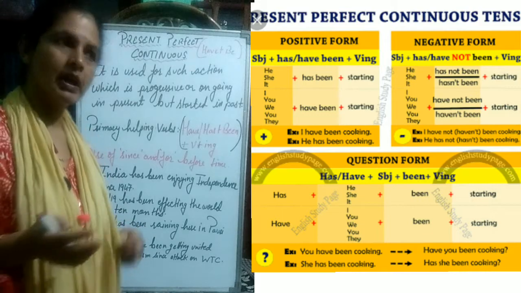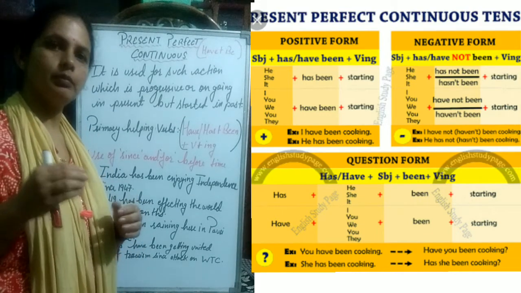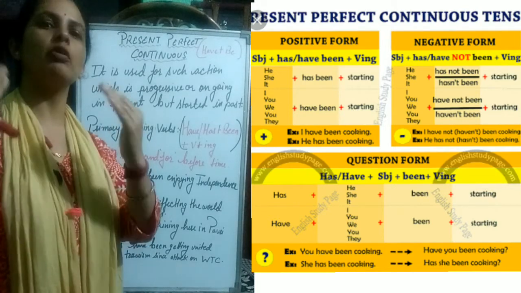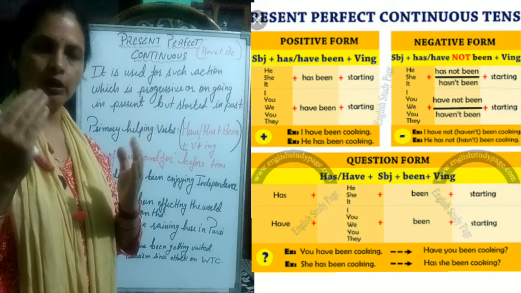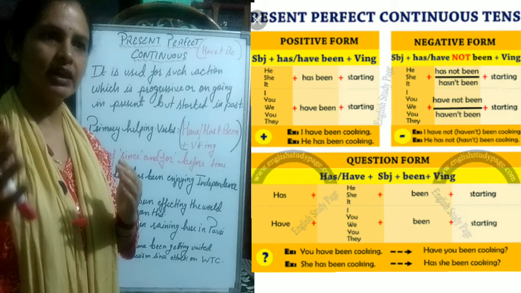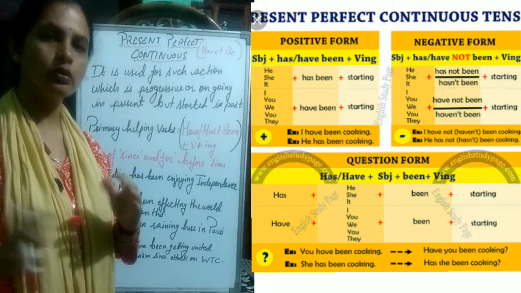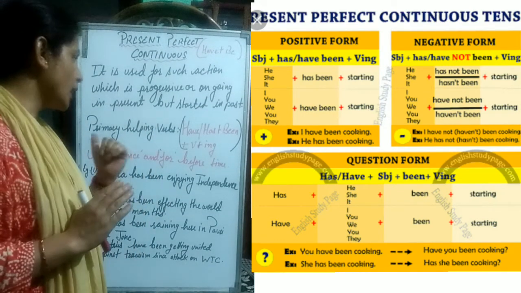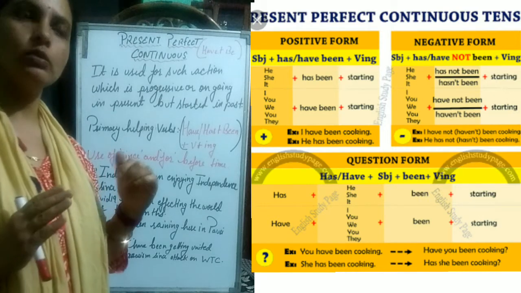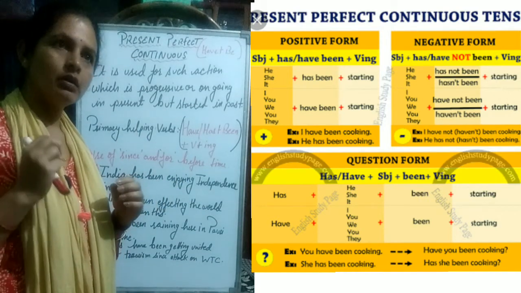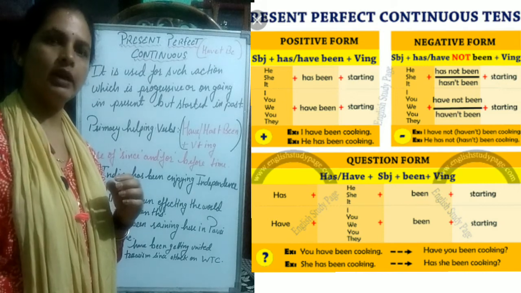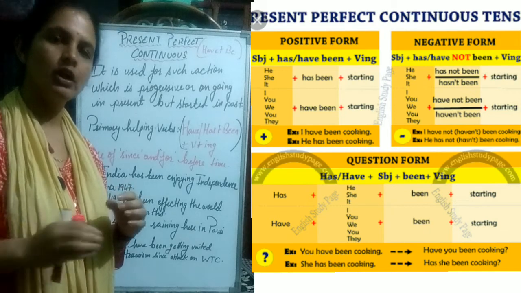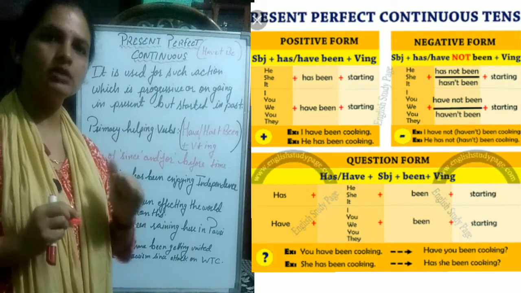Since is used before name of days, before name of months, before name of year. Okay, we use like since morning, since evening, since last night. So we use since before definite time. And when it is matter of for, we use it for duration, like for 10 years, for 10 months. We use it for 10 hours, like that. So when numbers are there, we use for before it.